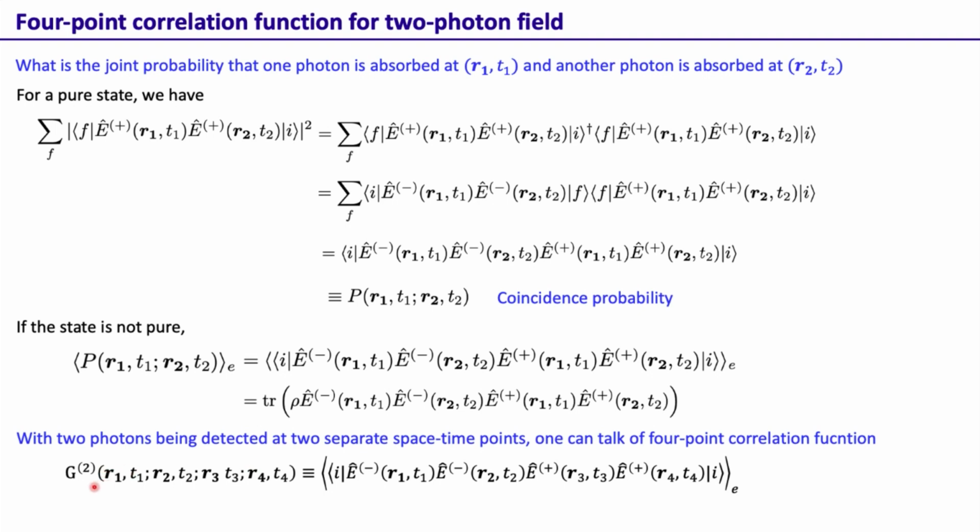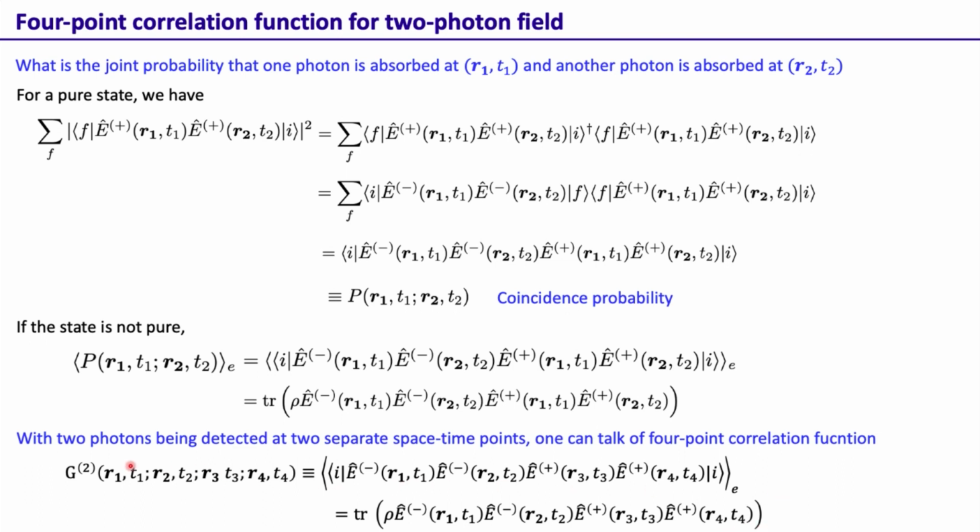We can write this correlation function as G2, which is the expectation value of E minus R1 T1, E minus R2 T2, E plus R3 T3, E plus R4 T4. The R1 T1, R2 T2, R3 T3, R4 T4 are the four different points. If it's a mixed state, then of course we write it as a trace over this quantity.